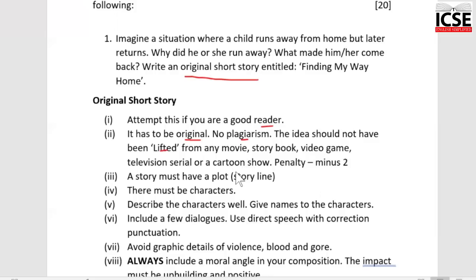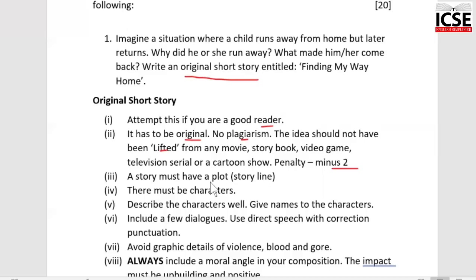Remember, the teacher may not be watching so many movies or so many cartoons, but if you have thought of the idea and you have taken it from somewhere, there are children of your age who will take the idea similarly. And so when the teacher comes across the same kind of story in 2 or 3 papers, then the teacher realizes this is not original. And there is a penalty of 2 marks. You lose 2 marks if you write anything that echoes or reminds the teacher of something that she has heard or seen anywhere. So be original.